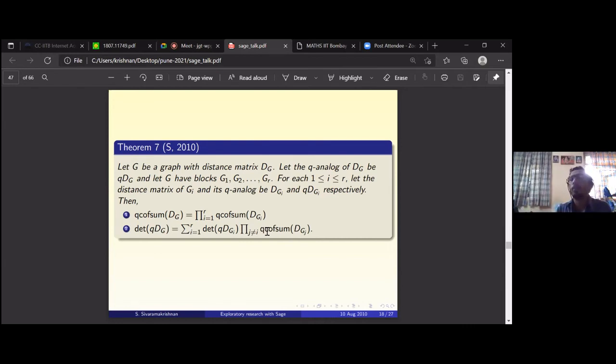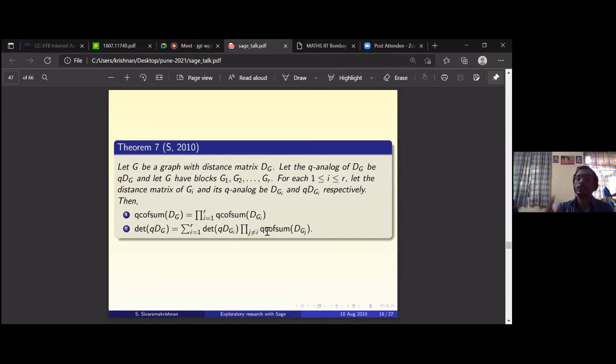Actually, the Smith normal form of the distance matrix of a tree is independent of the tree. It only depends on the number n of vertices. So quite a few such results we know. Yeah, the exponential distance matrix, q power d_ij, that also is easy. The determinant is independent of the tree. So many results are known.